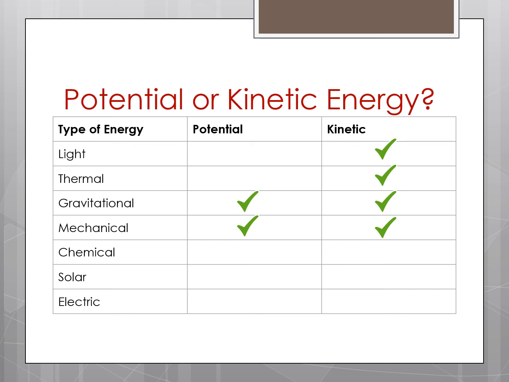The next is chemical energy. So that is the energy stored between the bonds of atoms. So by itself, it has potential to move something, but not itself. So, for example, a battery has chemical energy. A battery really doesn't do anything, but if you put it into something, then it can do something. It can give the other object its energy. So that is why chemical energy is only potential.